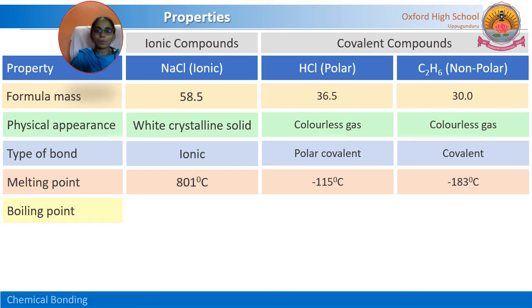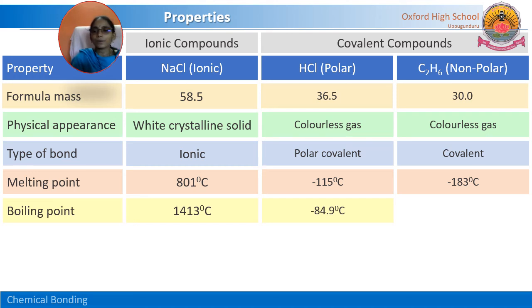Next one more property, it is boiling point. Even for ionic compounds, boiling point is also high, 1413 degrees. Melting point is nothing but where the compound starts melting. Even boiling point is nothing but where the compound starts to boil.